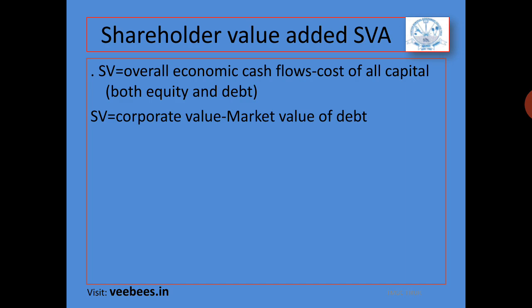Shareholder value is equal to the corporate value minus market value of debt. Corporate value is the total value of the firm. So when we deduct the market value of debt, because in the value of a firm there are two elements, value of debt and value of equity. The value of debt plus value of equity is equal to corporate value. So to find shareholder value, we deduct market value of debt from corporate value.